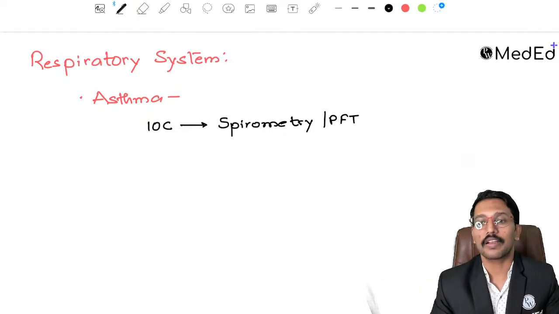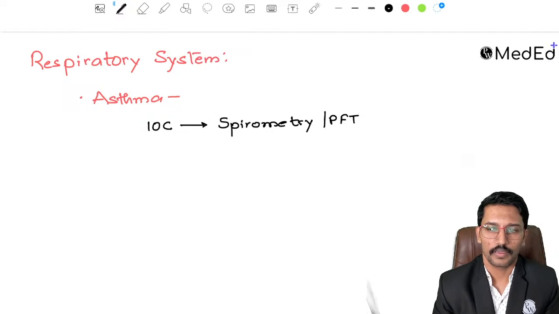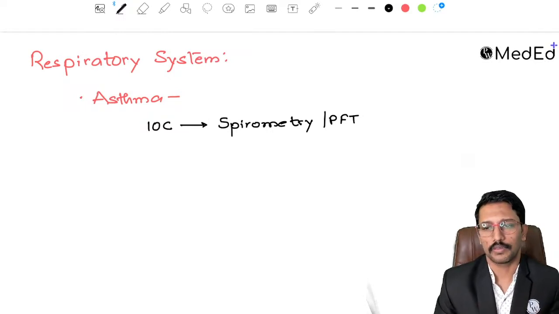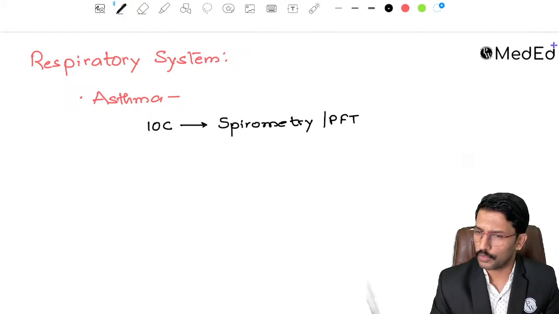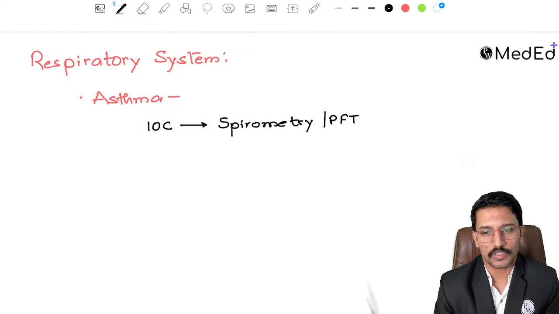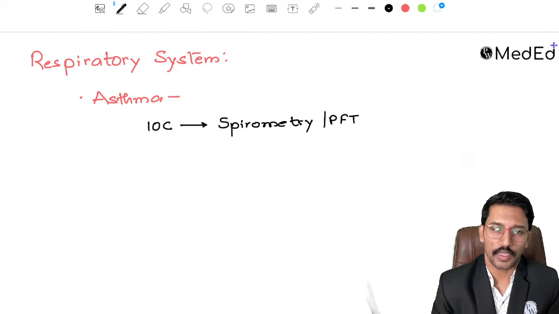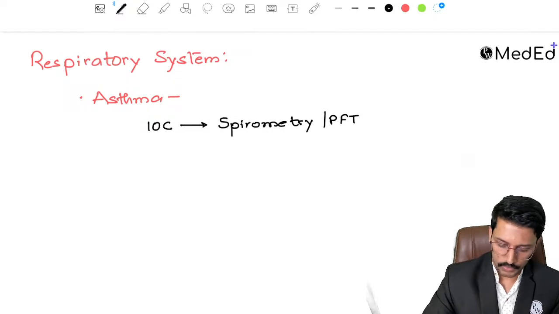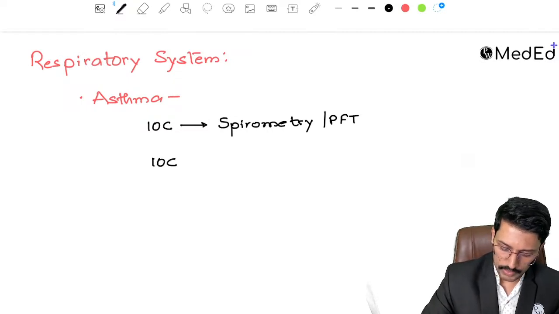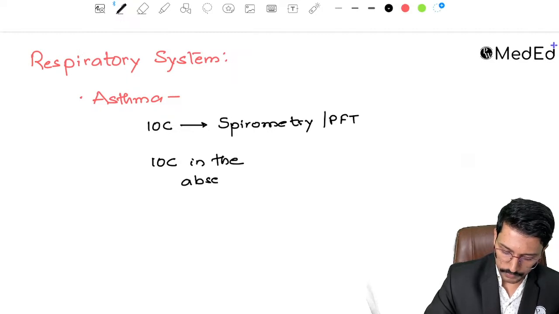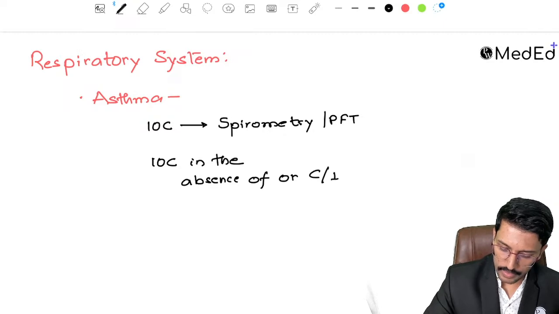Okay, now sometimes the examiner can get cranky and ask you a little beyond this. Okay, spirometry is not available. Like it's a situation in a resource limited country, a poor country, where spirometry is not practically possible. What can be used for the diagnosis of bronchial asthma, right? So the investigation of choice in the absence of or contraindications for spirometry, because sometimes there can be contraindications also for spirometry.